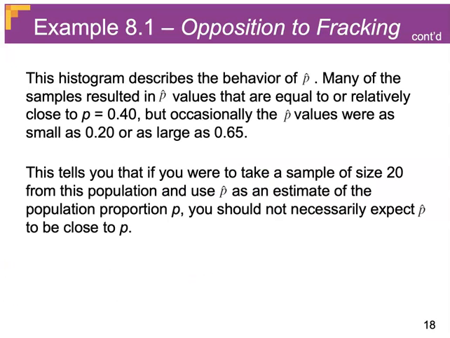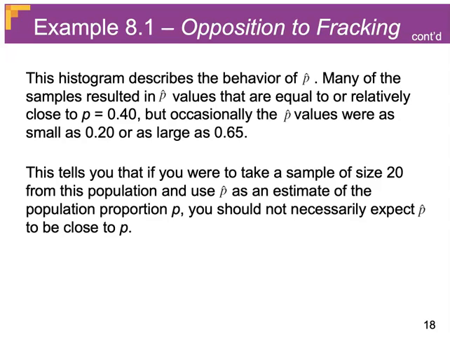So we can consider that histogram as showing the behavior of p-hat. We took 50 samples and we plotted them, and we were able to see that most of these p-hat values were pretty close to 0.4, but every once in a while the values were really far away. So if you had happened to be that sample that was 0.2, you would think that the proportion of people in the population was not very high. Whereas if you had gotten that really large value of 0.65, you would have concluded that the proportion who oppose is quite high.